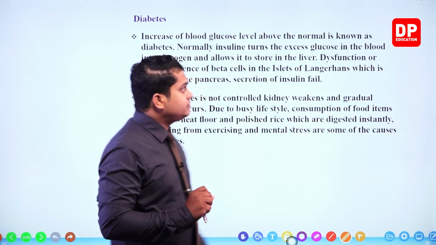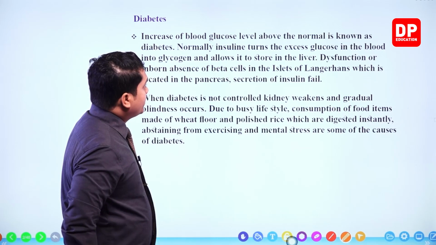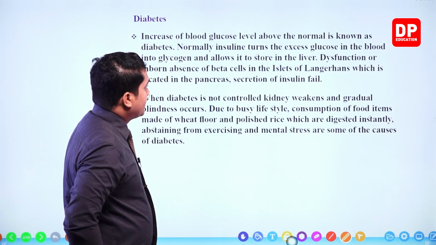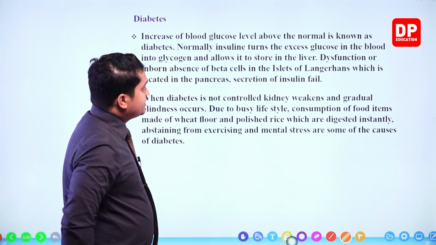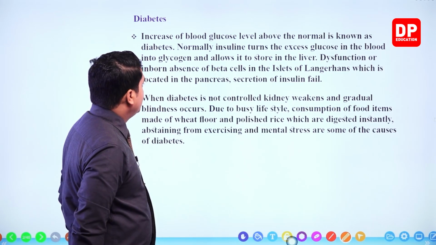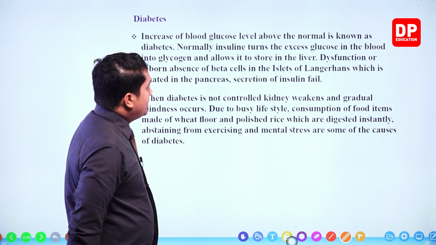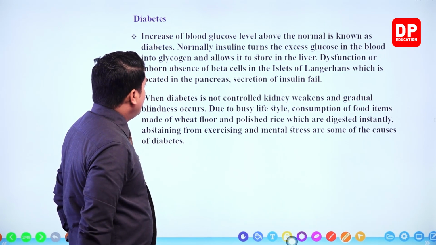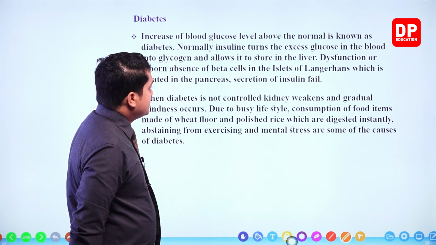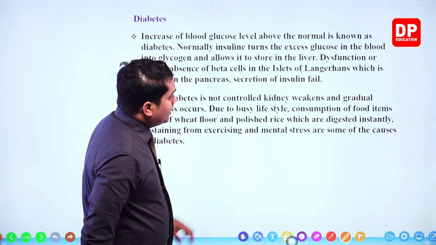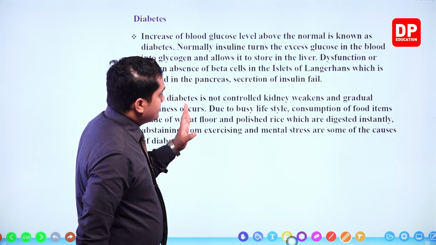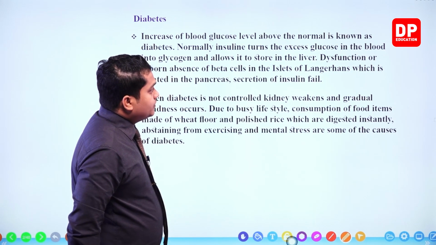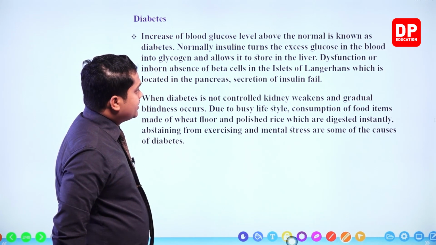Now let's see. Increase of blood glucose level above the normal is known as diabetes. Normally, insulin turns the excess glucose in the blood into glycogen and allows it to be stored in the liver. Dysfunction or inborn absence of beta cells in the islets of Langerhans, which is located in the pancreas, causes secretion of insulin to fail. So here it is given, my dear children.